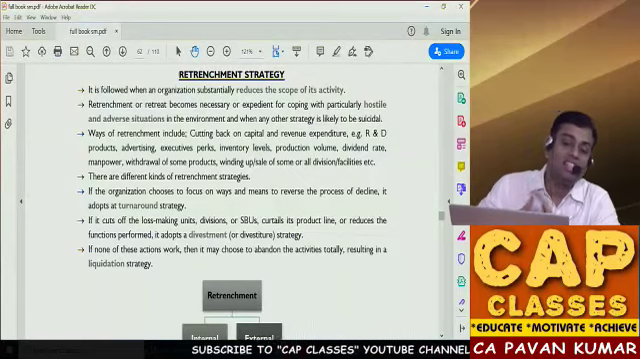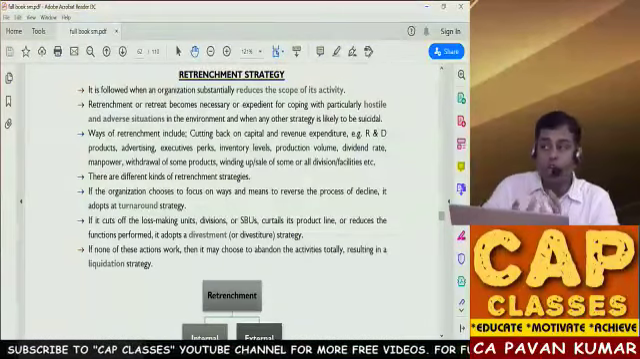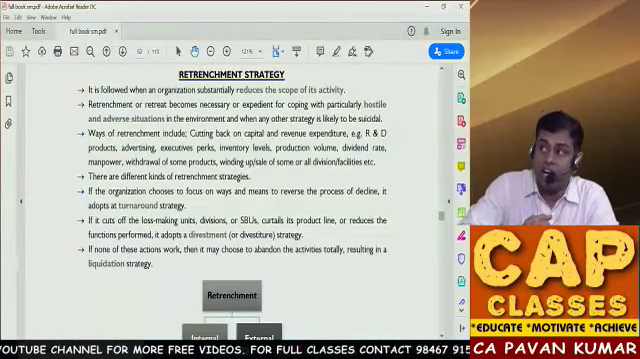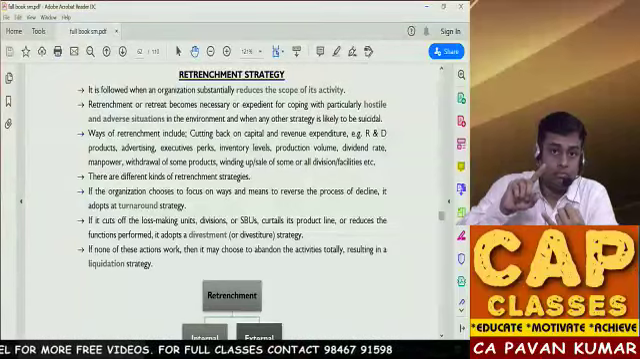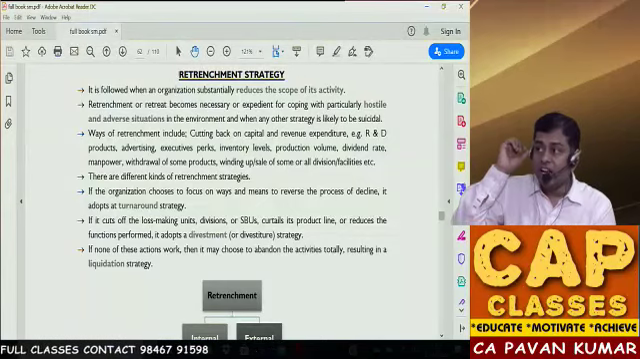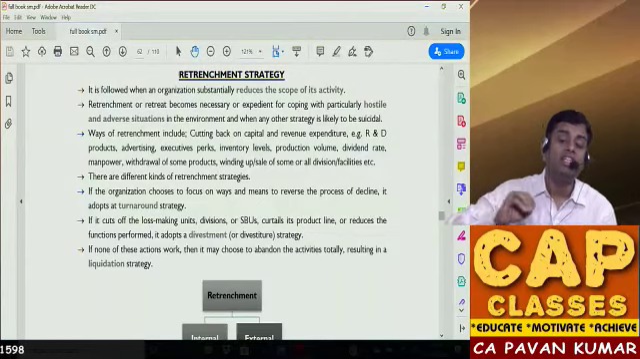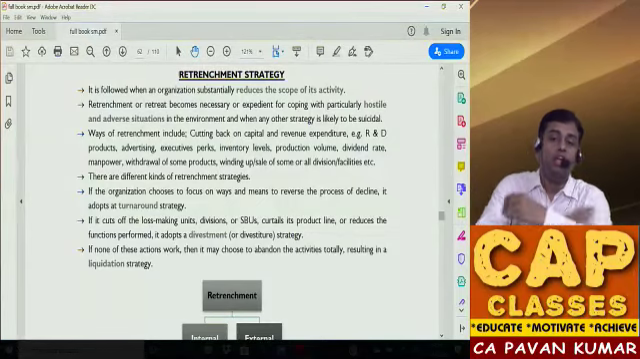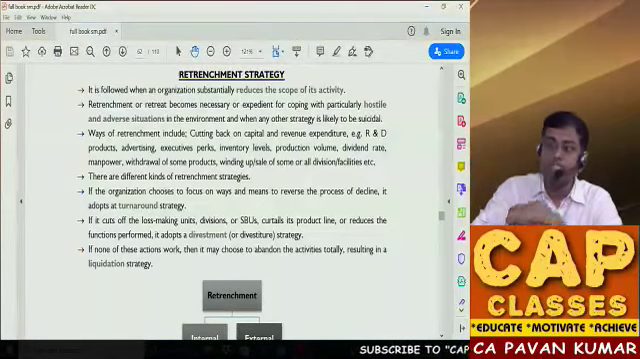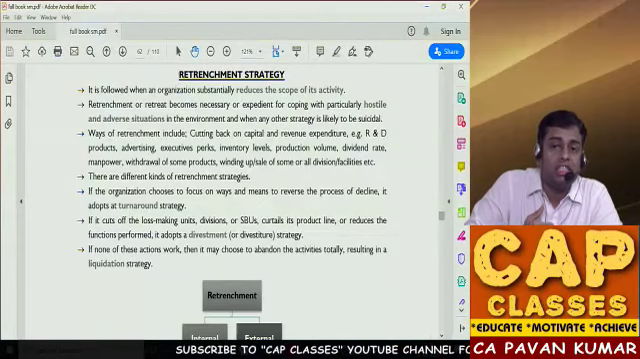So, in this lecture we are going to discuss retrenchment strategy. Do you remember we have been discussing corporate strategies, which have four alternatives. First one is stability strategy, second one is expansion strategy, third one is retrenchment or retreat strategy, and fourth one is combination strategy. So what is stability strategy? You neither want to increase the scope of business nor decrease it, you want to continue as it is. If you want to continue the present scope of business, it is called stability.